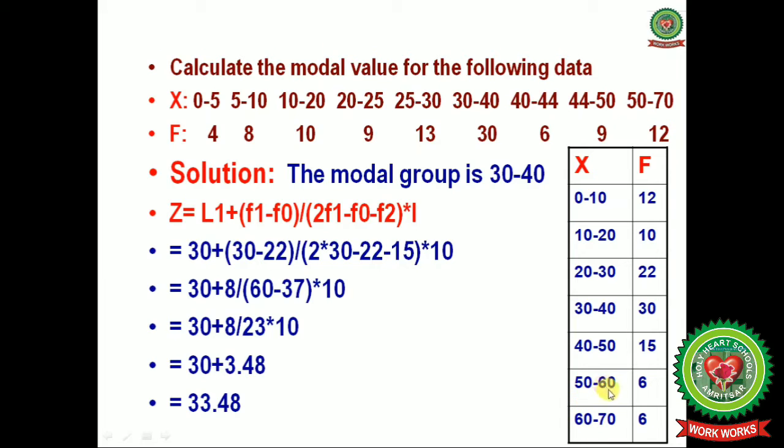And next is 50 till 70. But I have done 50 till 60 and 60 till 70, and 12 divided by 2, that is 6. So 6 for the first group and 6 for the second group, the frequency is divided.